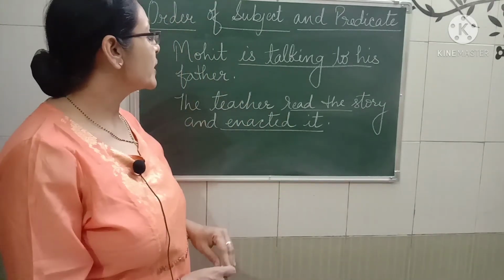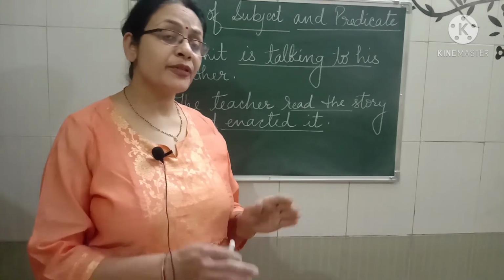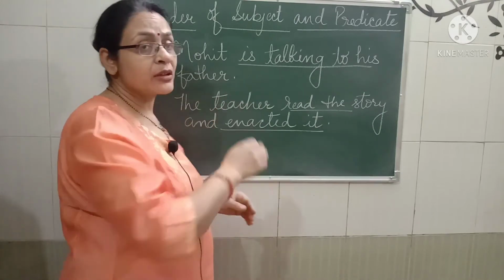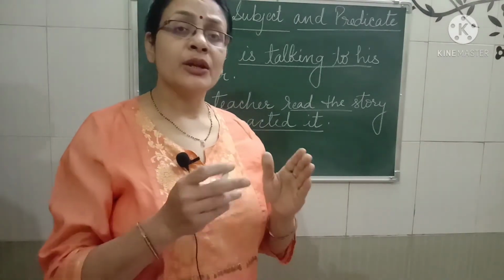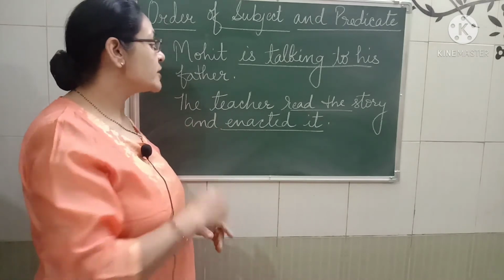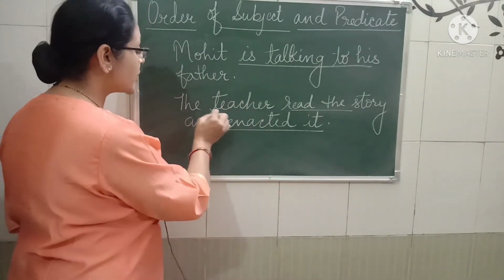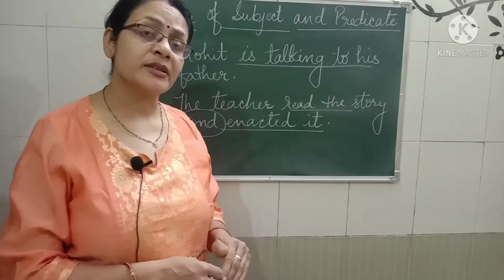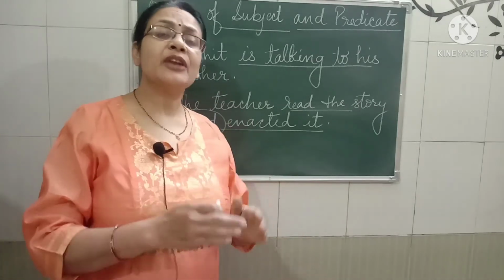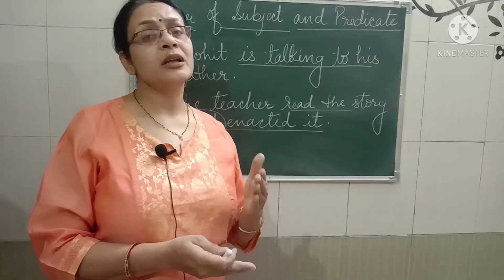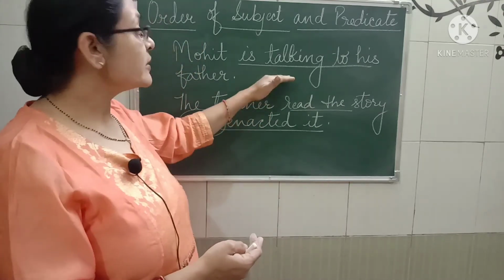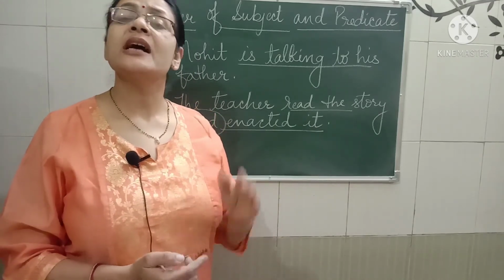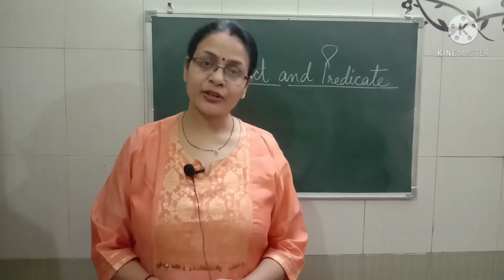Children, as you saw about simple and compound subject, now we are having simple and compound predicates also. See the first one. Mohit is talking to his father. Now if we are talking about a simple predicate, what is it? Is talking to his father. No complexity, nothing in that. Now see the second one. The teacher read the story and enacted that. Now see the conjunction which we have used in between, read the story and enacted that. Are you getting my point? If we are using any kind of conjunction in the sentences, that will be a compound predicate. And when we are having a simple thing in that, a verb and the object, that will be regarded as a simple predicate. I think all the points are clear to you all.